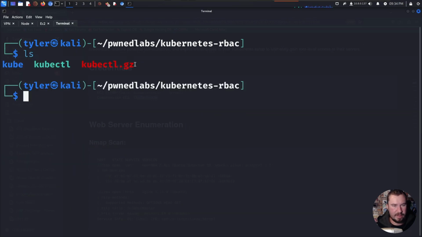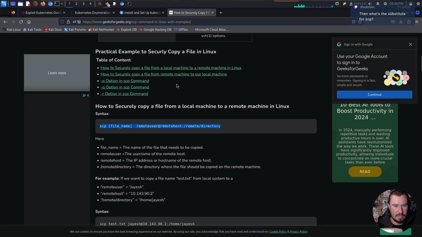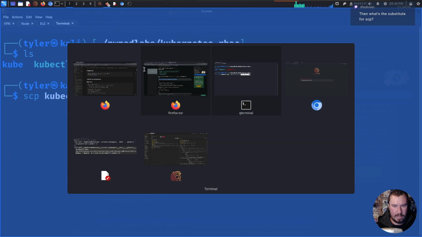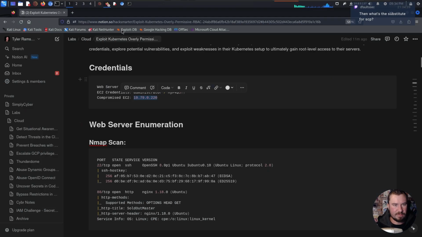All right, so we have this compressed archive just to speed up the transfer time. And now with that, we can go ahead and do our SCP command. So it's SCP. We want to give it the remote file like so. And then we want to go ahead and give it the host that we're logging into. So we're going to do administrator at that. And then I believe it is the directory, and I'm right. And we'll just transfer it over to temp like so. And we'll give that a shot. It's going to prompt us for our password.